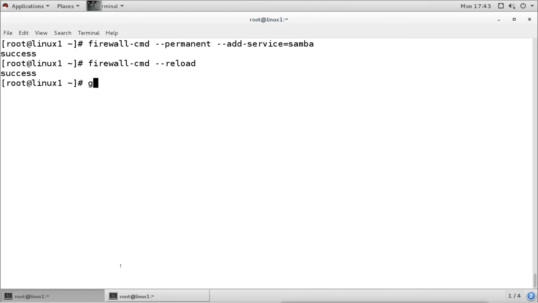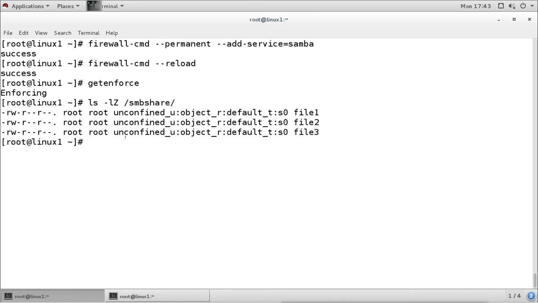Then if SELinux is running, and also running in enforcing mode, we have to make sure that it will allow access to the share. First, it is not going to allow this directory to be accessed, because if you check the label for the directory which we created, smb share, it is default_t.